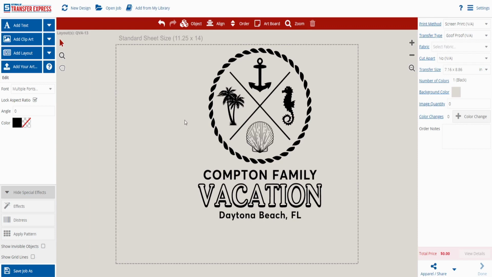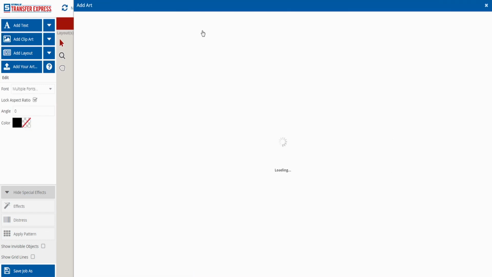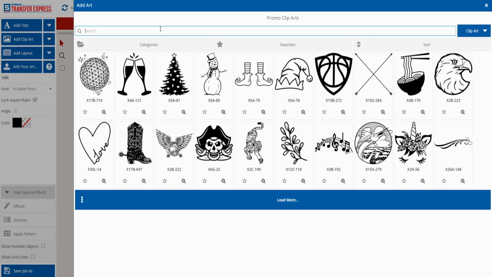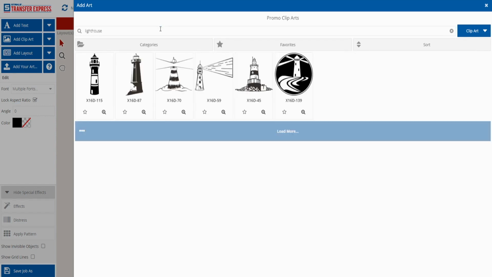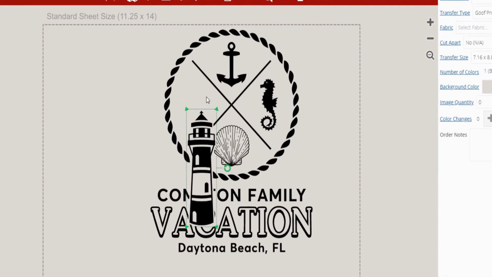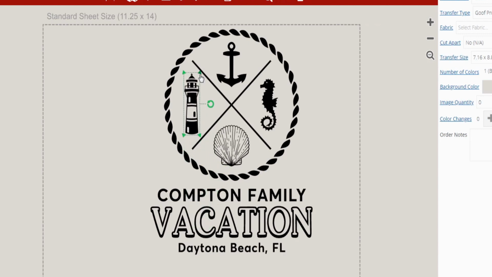Okay, so the first edit that I'm going to do is swapping out this piece of clip art. All right, so I'm going to change the palm trees to a lighthouse. So I can either type in lighthouse or I can look up what piece of clip art I want to add. All right, I know that this is the piece of clip art, so I could have just entered in that item number there, but I can also type in keywords as well. All right, so I'm just going to size this down to fit my template here. And I'm going to keep everything else as is for this portion of the template.